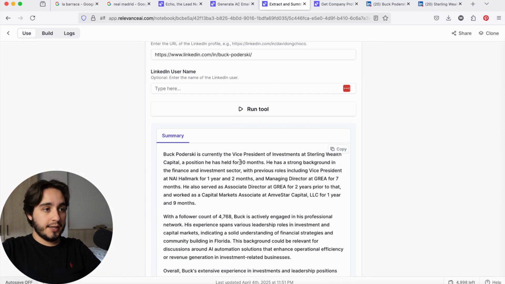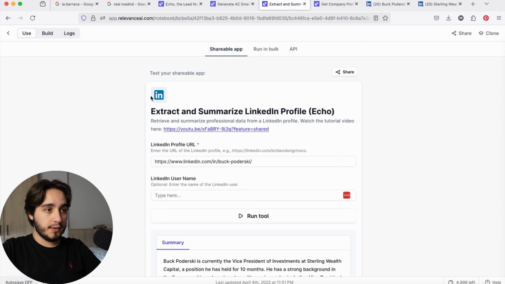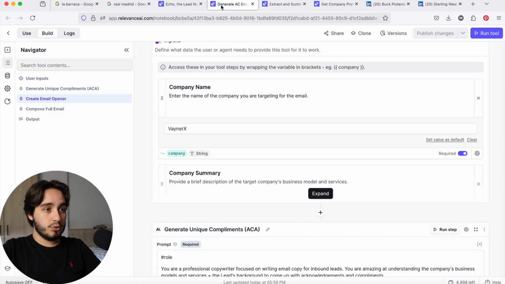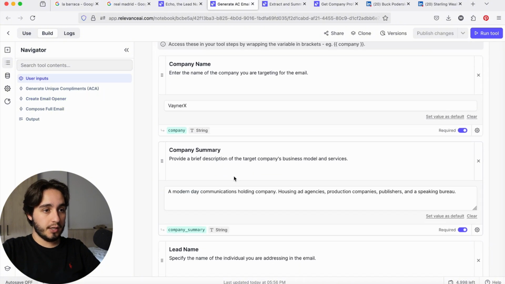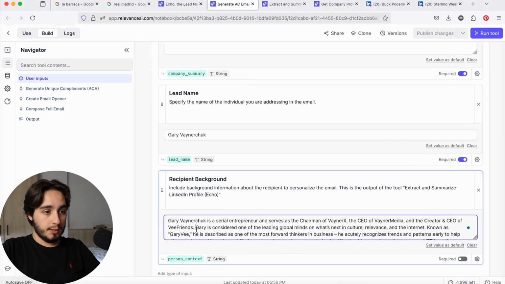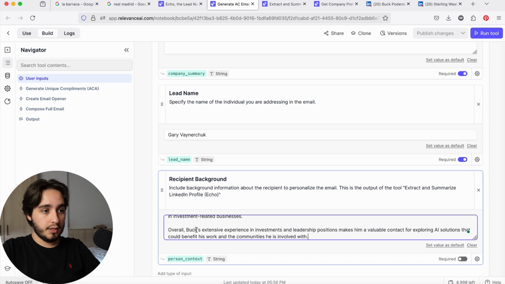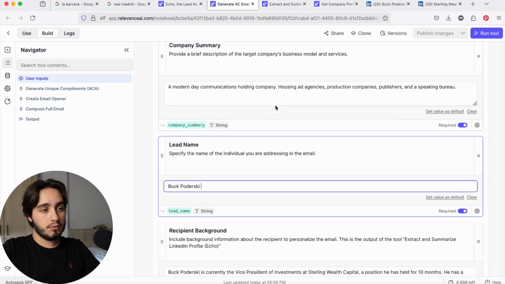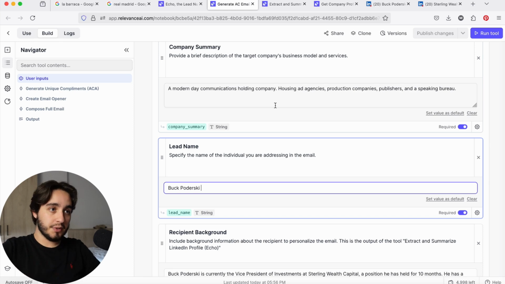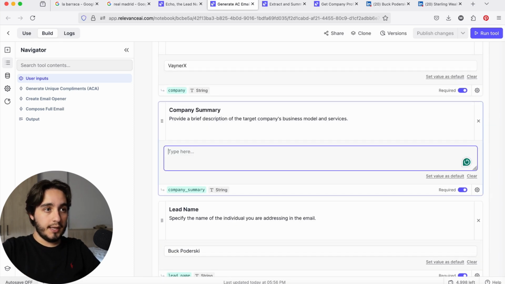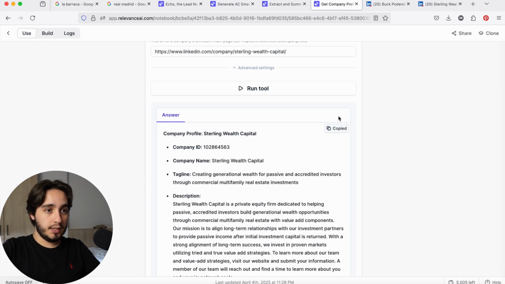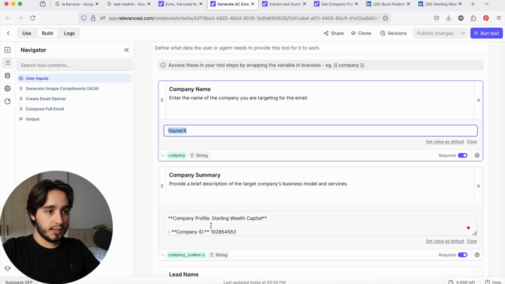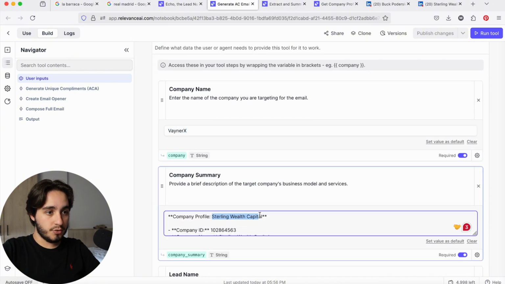So for a quick context, I ran the tools from before, the extract and summarize LinkedIn profile, and then the get company profile from LinkedIn, to generate our inputs for this tool over here. And here we're going to include the background of the person. I used this for a lead that came in a few weeks ago. Well, not necessarily a lead, but someone that requested the templates a few weeks ago. And under company summary, let's put his company there as well, and under company name, we're going to select the company name as well.